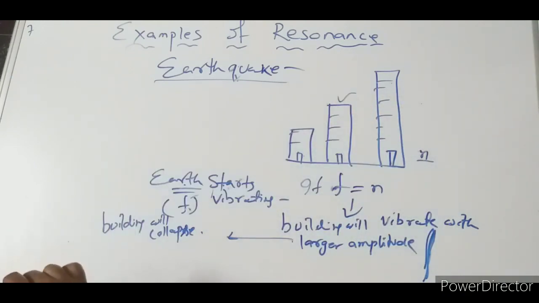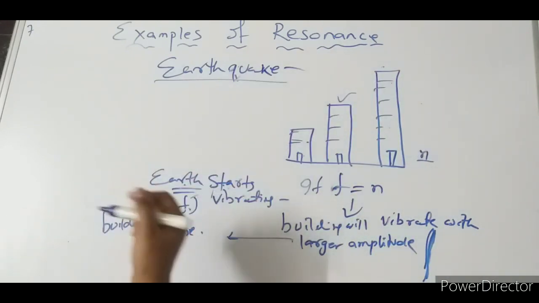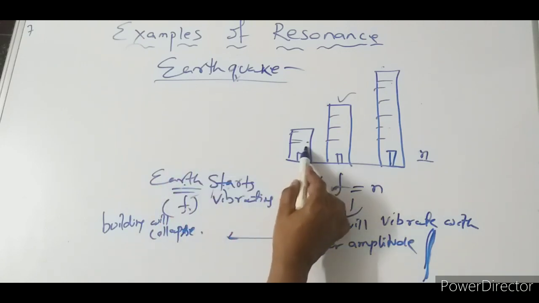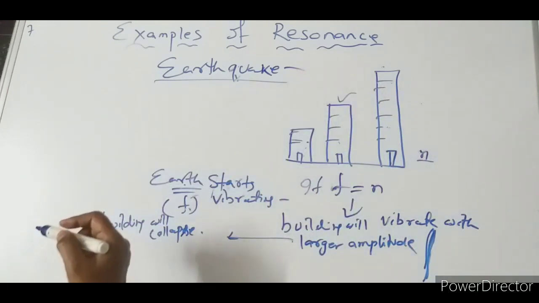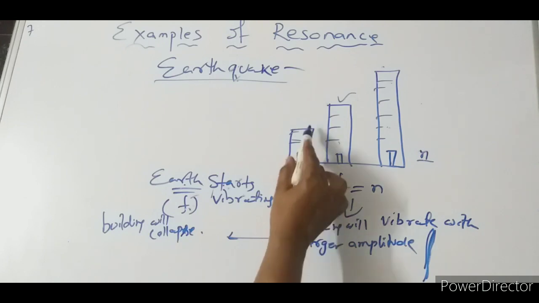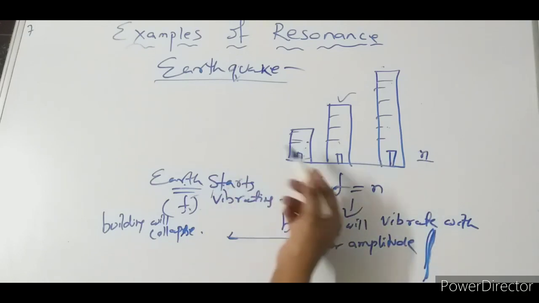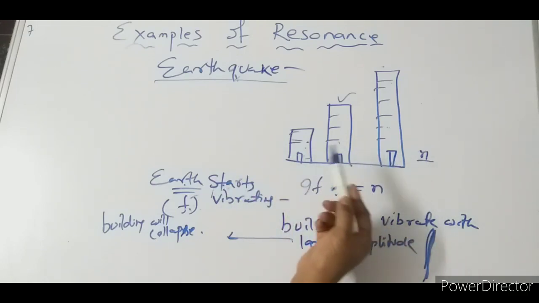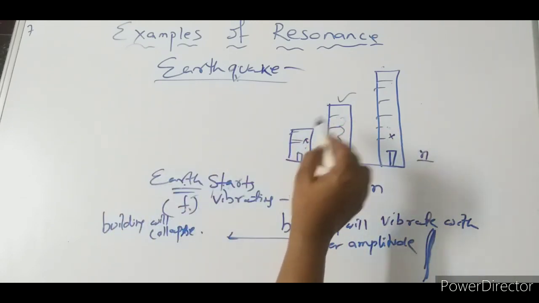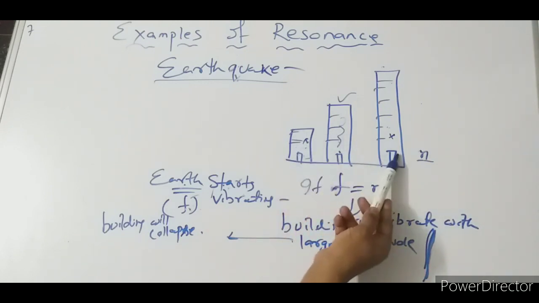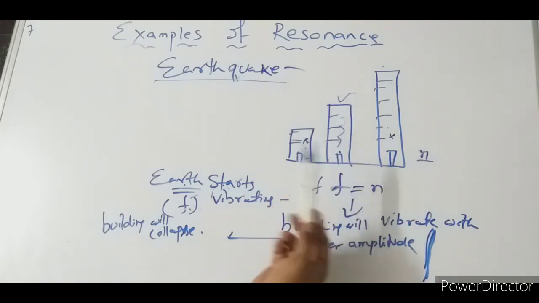they are getting most affected, and the small houses and the large houses are not affected that much, because in this case the frequency will be different, in this case the frequency is different, in this case the frequency is different. That is why I have given you three different diagrams, three different buildings having different heights and different frequencies. So the house whose frequency matches, that house only will break or collapse. Usually we have seen that it happens with this one, not with this one, and this one happens in very rare cases, the percentage will be less, but in this case the percentage is highest, and this type of building collapses mostly.